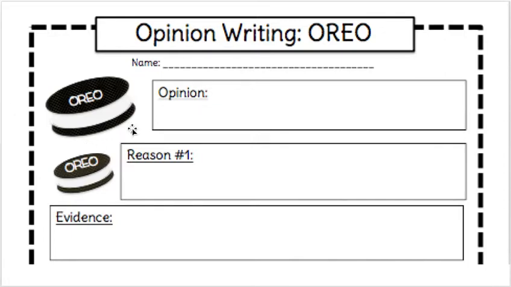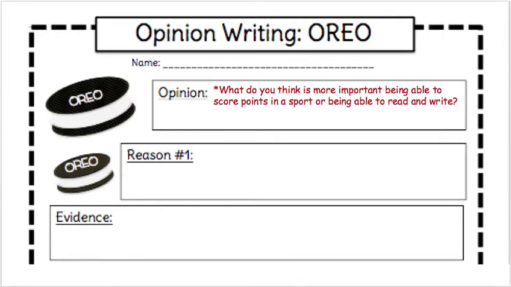So my opinion was that I think that schools should require students to have good grades. I think that education is really important. That is one of the reasons I became a teacher. So I think you should have good grades to play sports in school. So thinking about that opinion, I need to create a grabber that's going to catch my reader's attention. I really want to draw my reader in before I tell them my opinion. So my grabber is in the form of a question.